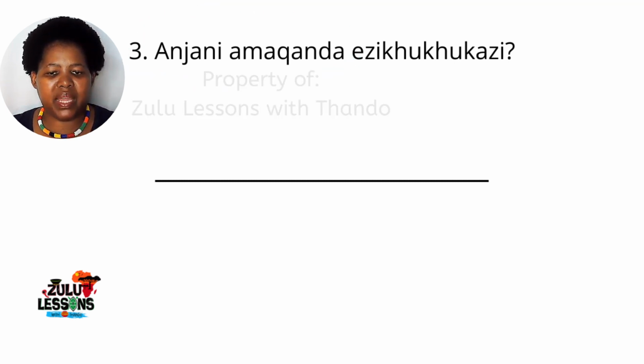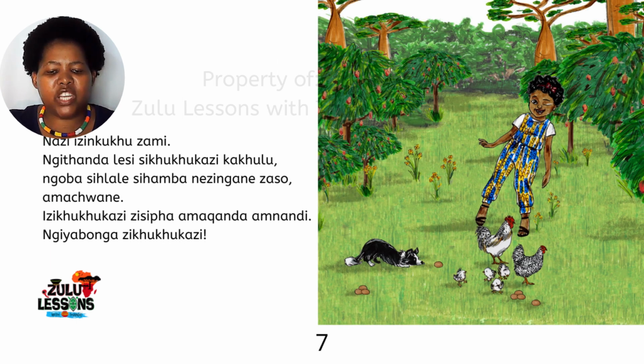We will then apply it as a prefix to the question njani. So here we are saying, how are the eggs ezikhukhukazi of the hens? Well, Owami does tell us about that. In page 7, she says, izikhukhukazi zisipha amaqanda amnandi.